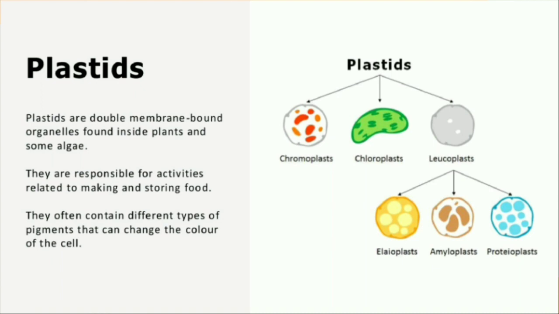Usually these plastids are of many types and they have different functions, and they also give color, like pigments, to the cell. If you observe, plastids are of three types, that is chromoplasts, chloroplasts and leucoplasts. And leucoplasts are of three types, that is elaioplasts, amyloplasts and proteoplasts. This leucoplast classification is not necessary. So mainly remember this, that plastids are of three types: chromoplast, chloroplast and leucoplast.